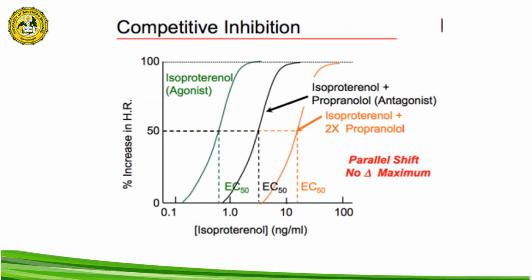This is another diagram of the competitive inhibition showing what happens when we administer an agonist together with a competitive antagonist. In this case, the x-axis represents the dose in nanogram per ml of the isoproterenol. Isoproterenol is actually a synthetic catechol compound and a potent beta-adrenergic agonist.